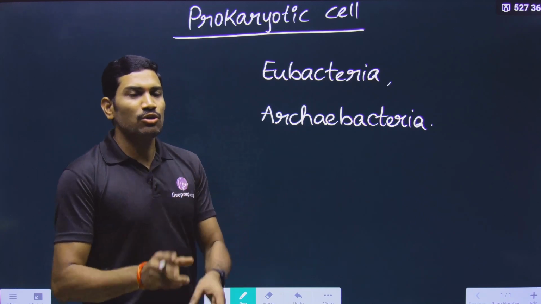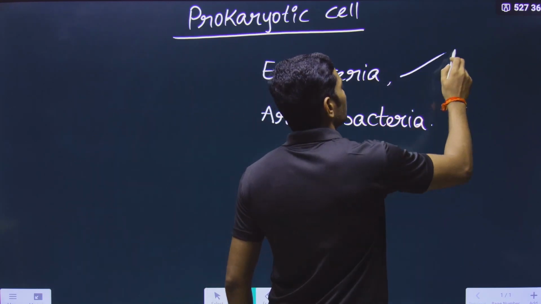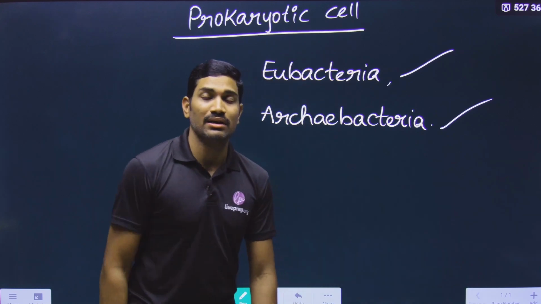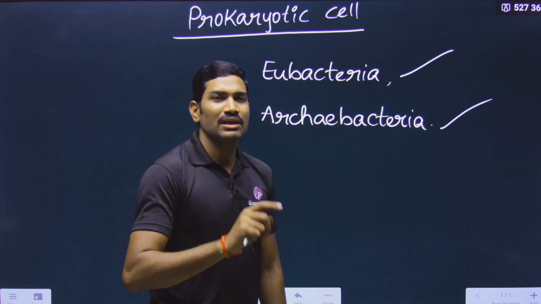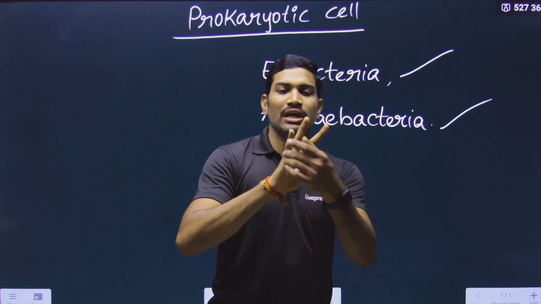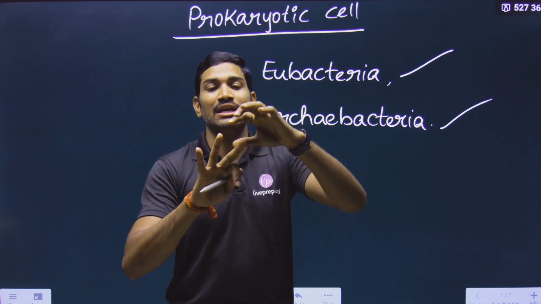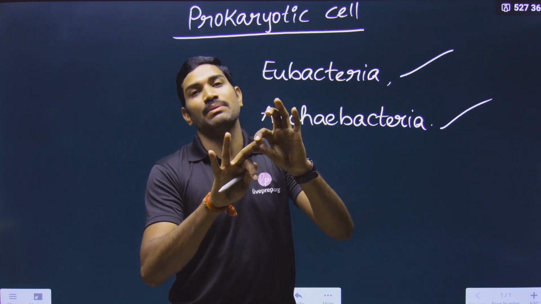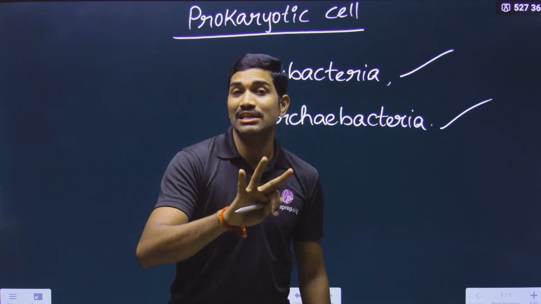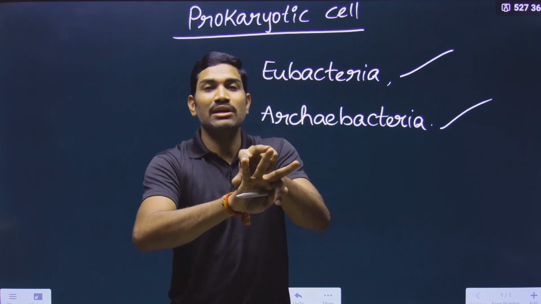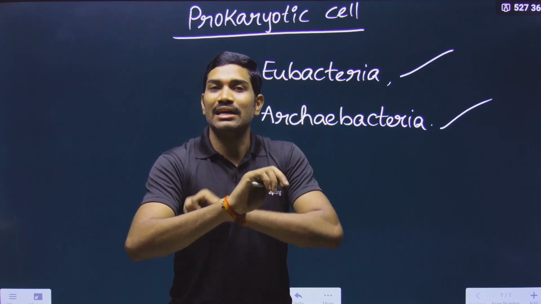There you will know that there are huge differences between eubacteria and archaebacteria. That is the reason why in the 3-domain classification, eubacteria were kept separately, archaebacteria were kept separately, and all the eukaryotes were kept separately. So the 3-domain classification clearly demarcates between eubacteria and archaebacteria.